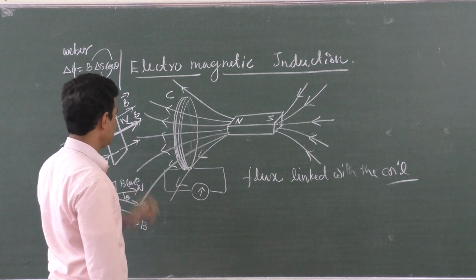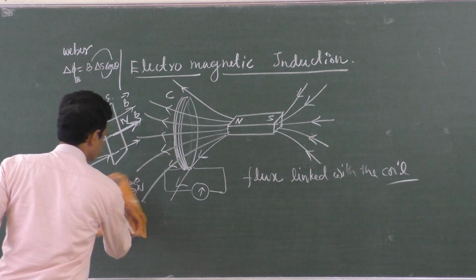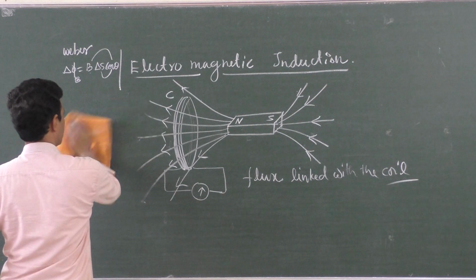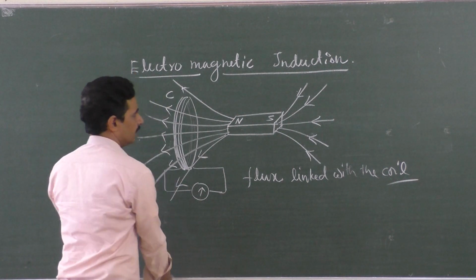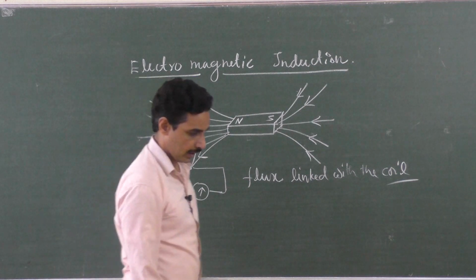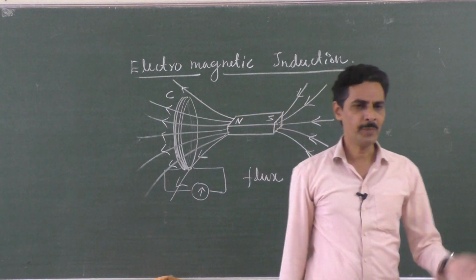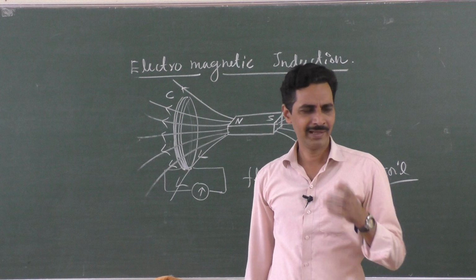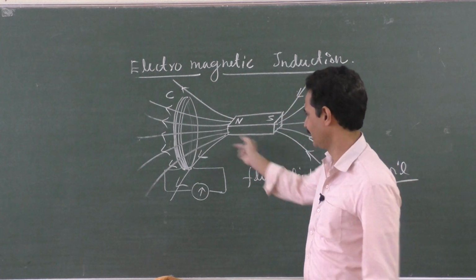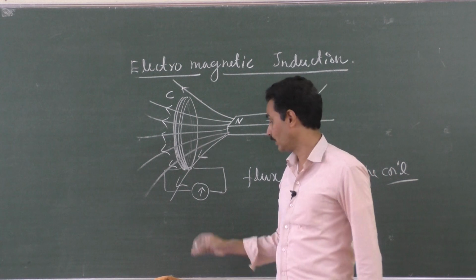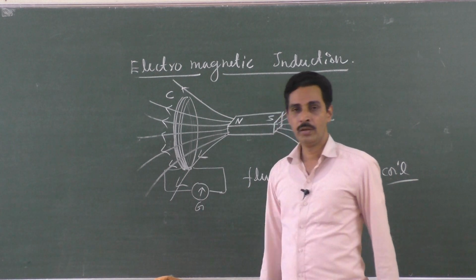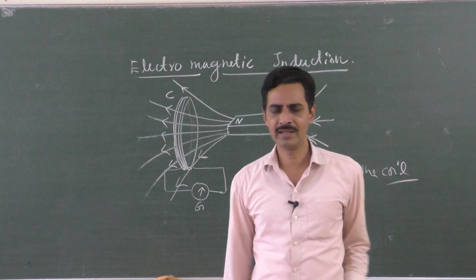Now these magnetic lines of force, I will come back here, right? I need not have to spend more time in this flux because you have already studied electric flux. Just you have to remind it, that's all. Now coil says, I am not disturbed by the magnet because it is passing some magnetic field lines through me. Let them pass, but they are not changing with time. So what reading is shown by the galvanometer? 0.